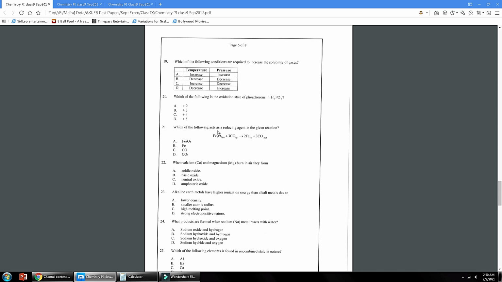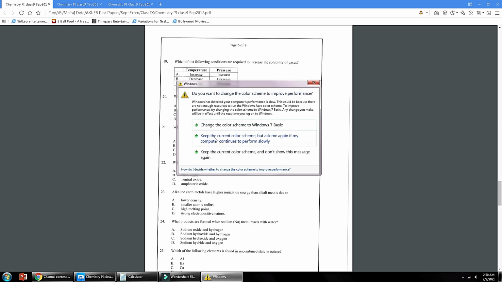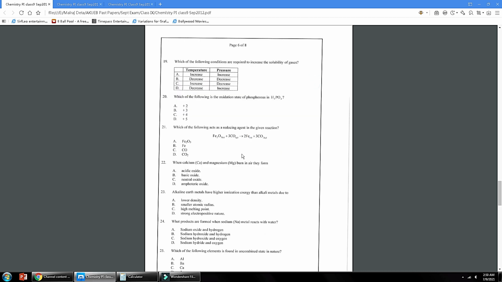Which of the following acts as the reducing agent in the given reaction? Here you need to find the substance which is oxidizing. It will be the reducing agent. Here the carbon oxidation state is changing from +2, because it is attached with one oxygen which has -2 oxidation state. It is changing from +2 to +4. Carbon monoxide is oxidizing here, so it can be the reducing agent. Option C is the correct answer, carbon monoxide.